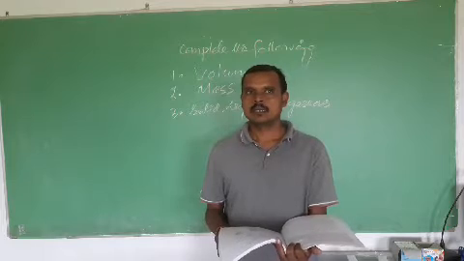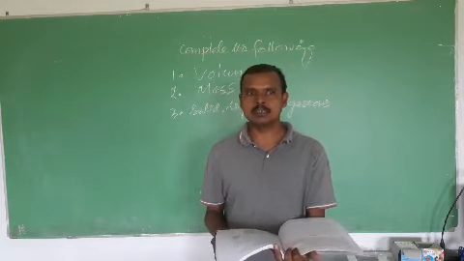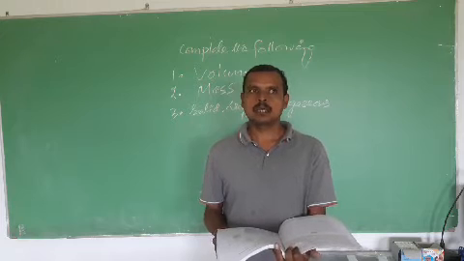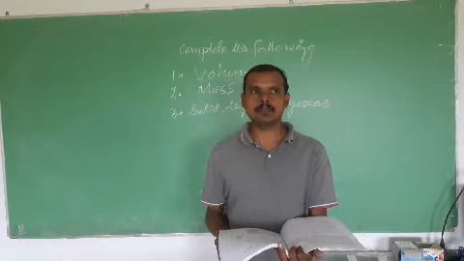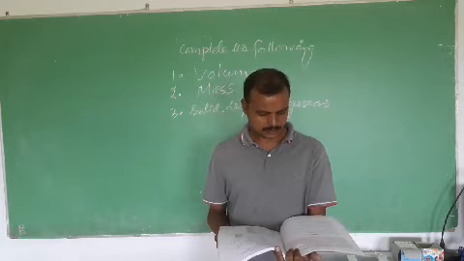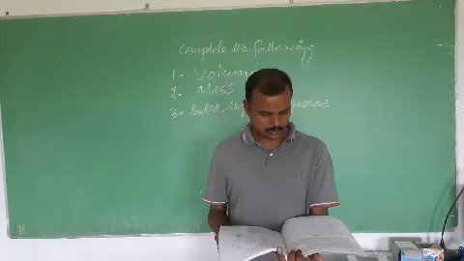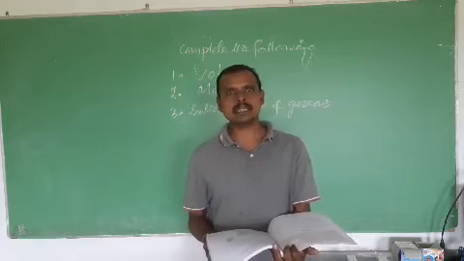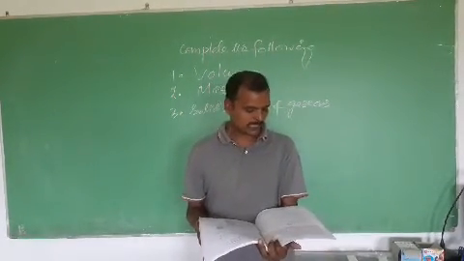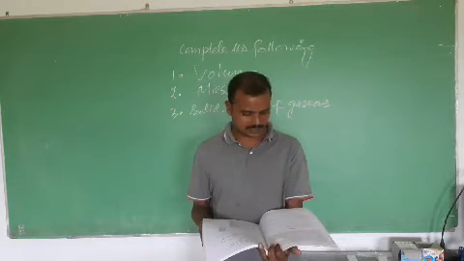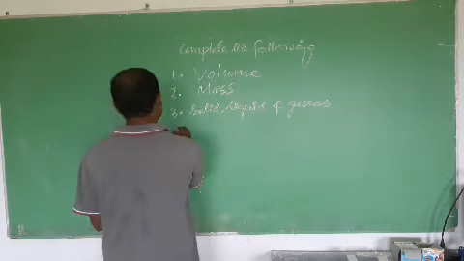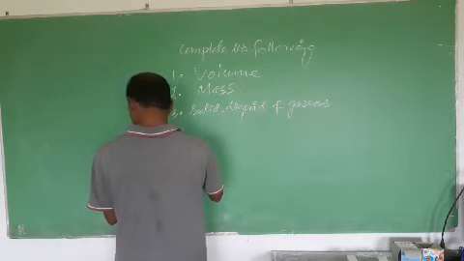Fourth one, the melting point of a solid is same as that of dash point of the corresponding liquids. I want to give you one example. Suppose ice, take the example of ice. Ice melts at 0 degree Celsius. Okay, students. Also, water freezes at 0 degree Celsius. So, the melting point of a solid is same as the freezing point of the corresponding liquid. Okay. So, answer is what? Freezing.